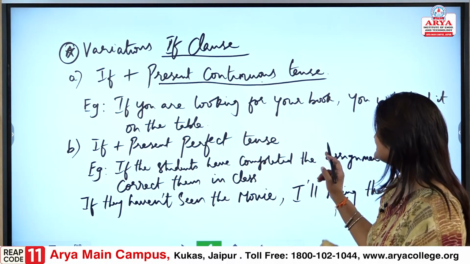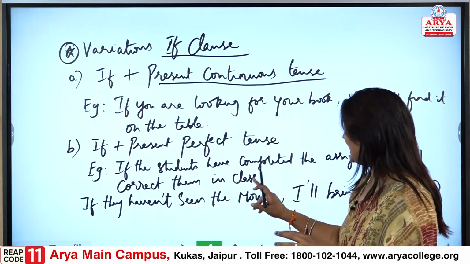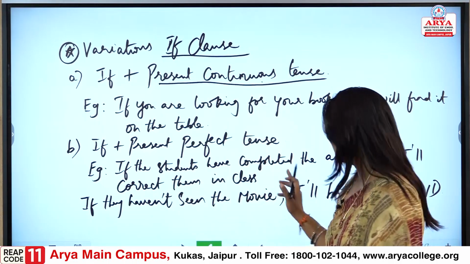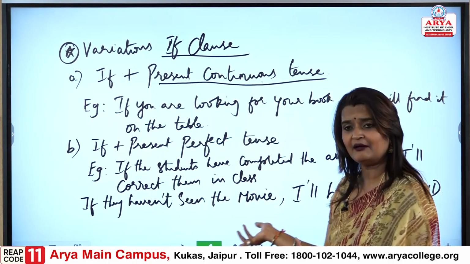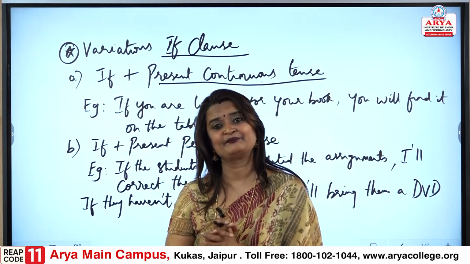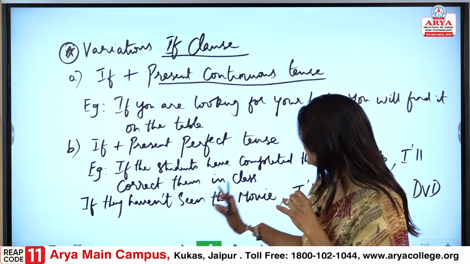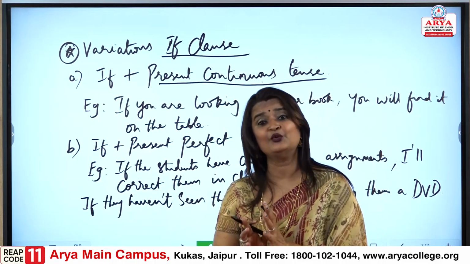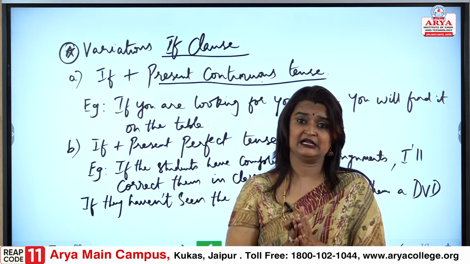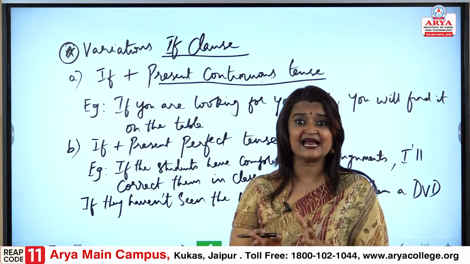If they haven't seen the movie, again in that condition, I will bring them a DVD. So please understand this. This is very important to understand, that only in these variations, in these conditions, it could happen. Fine. So I hope we have understood type 1.